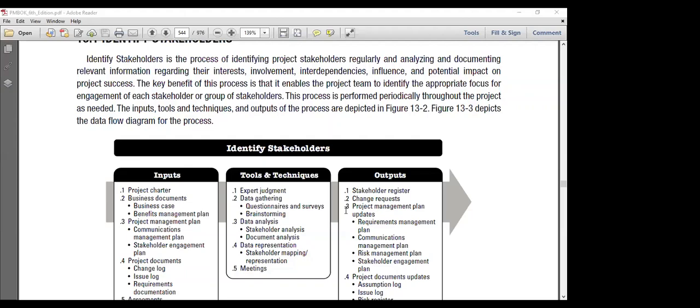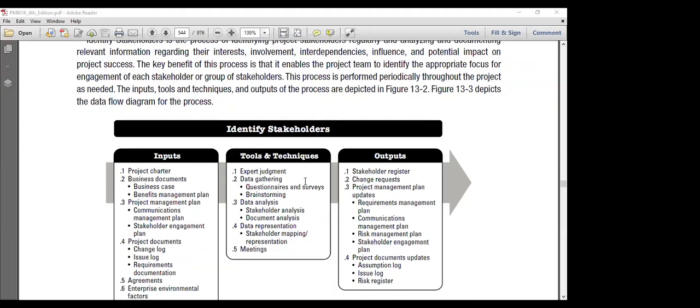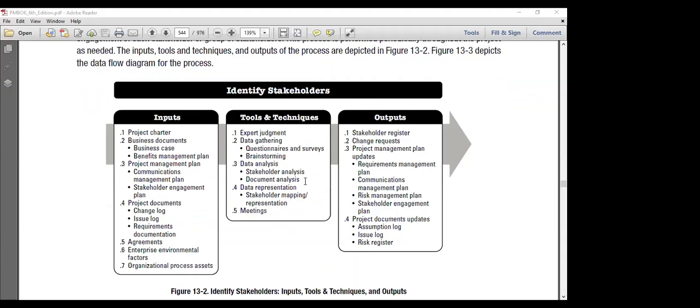Let's look at the process. So when I want to identify the stakeholders, what are the documents I could utilize? Number one, the project charter. It contains the key stakeholders list in the project charter itself. So it is the first identification of stakeholders during initiation. From there, we can keep expanding the list of stakeholders.